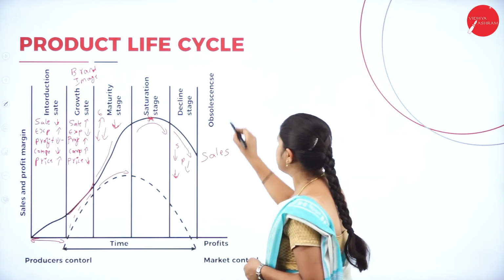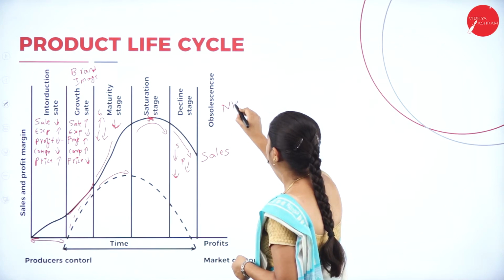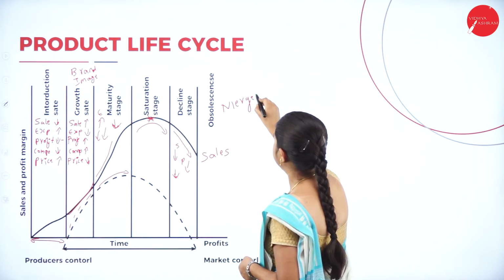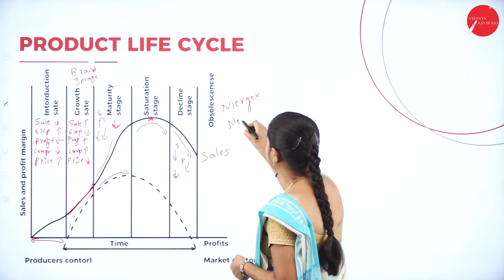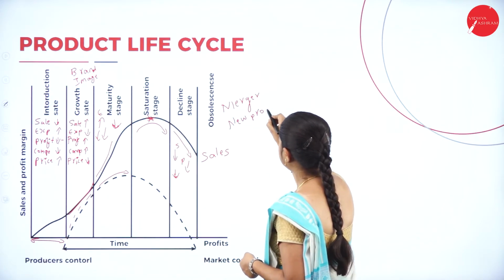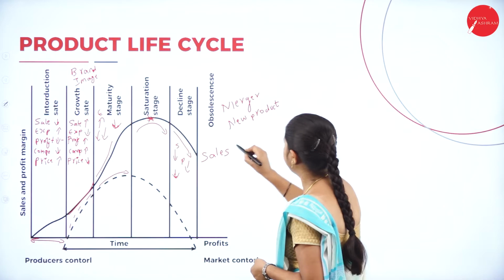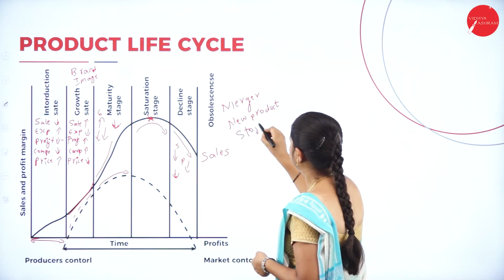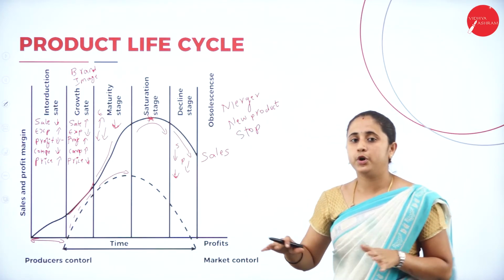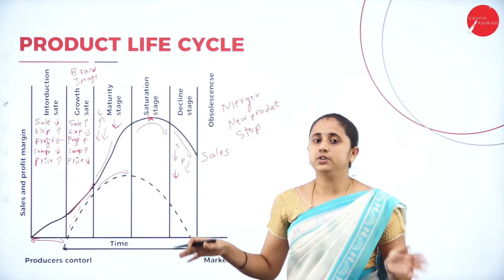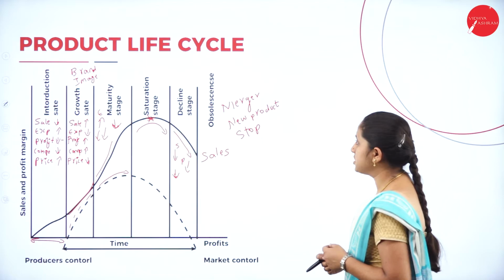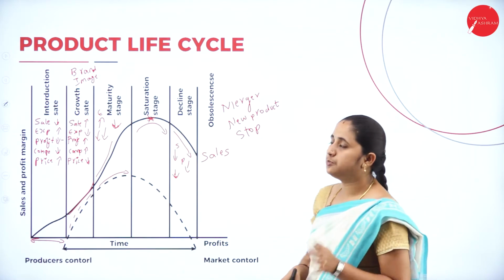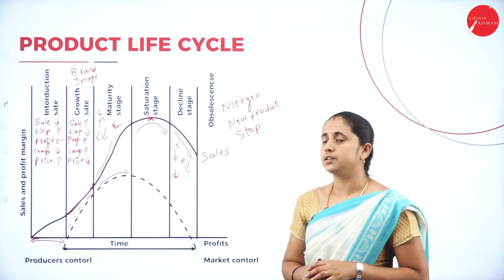So you make a strategy for a merger or producing a new product, or you are going to stop producing the product, or you are going to shut down your plant. These are all the obsolescence stage strategies. This strategy helps to reduce the losses.